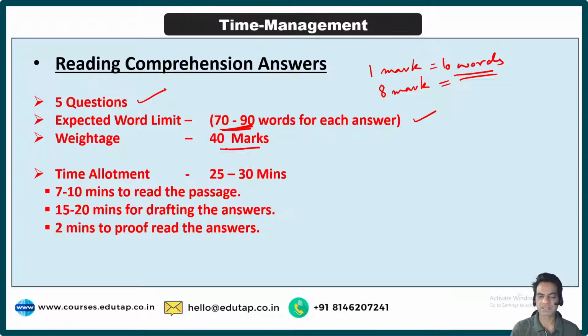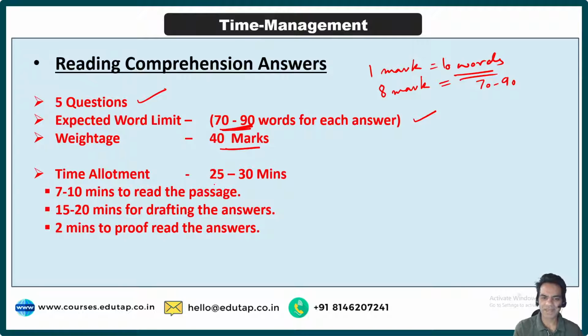Got it? And this is the biggest chunk of the paper. 5 questions for 40 marks. That means every question is for 8 marks, so target between 70 to 90 words. If you target 70 to 90 words, you are collectively writing between 350 to 400 words, which is equal to the essay itself. And this includes reading the passage as well. So you need to elaborate your answers here, and that is a challenging task.